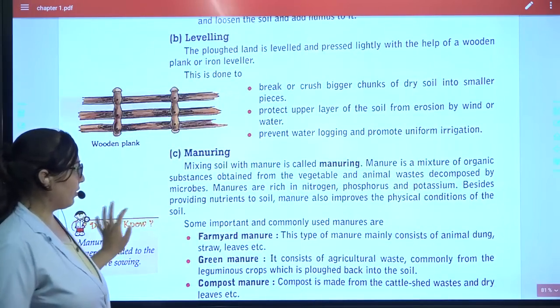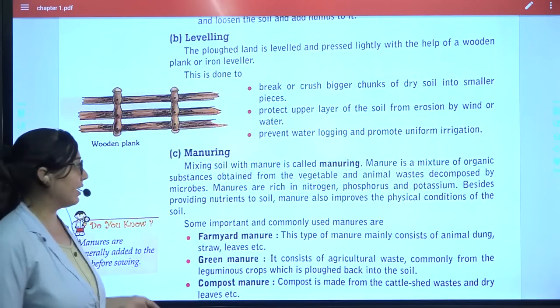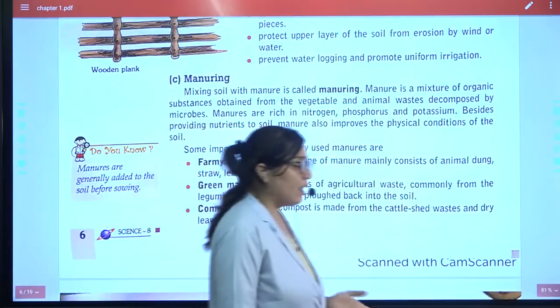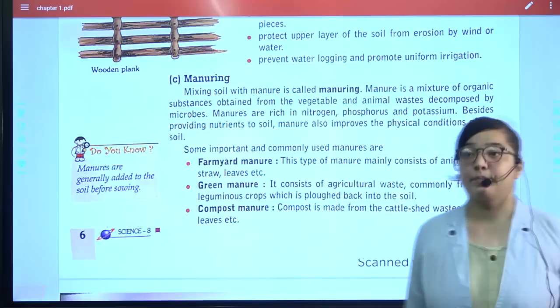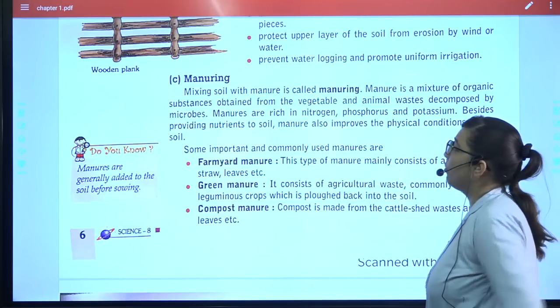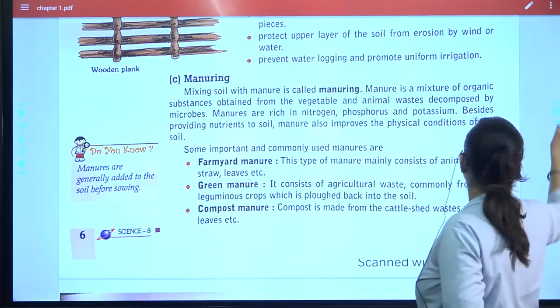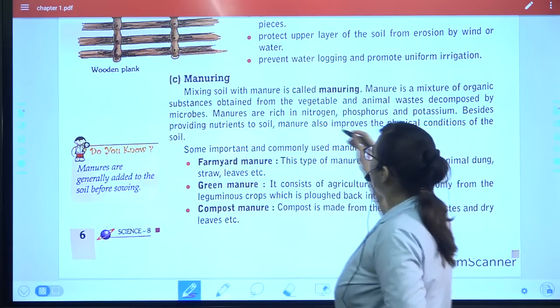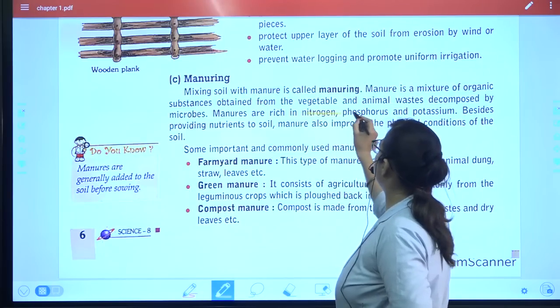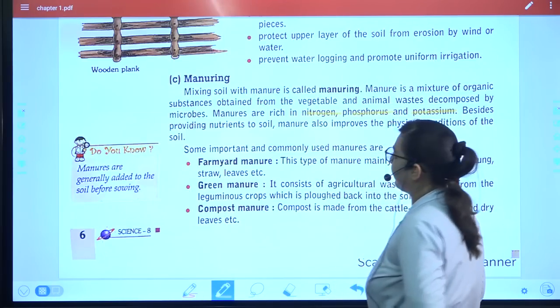Then comes manuring. What is manuring? You are mixing organic substances like animal and plant waste into the soil. So manures are rich in these particular elements. You have to mark this. They are rich in nitrogen, phosphorus, potassium.